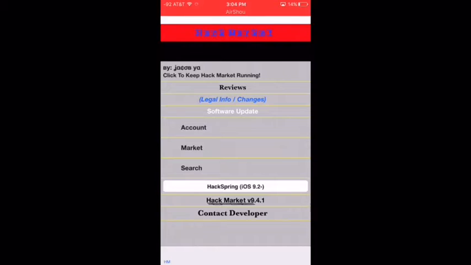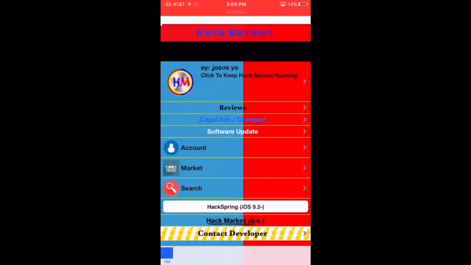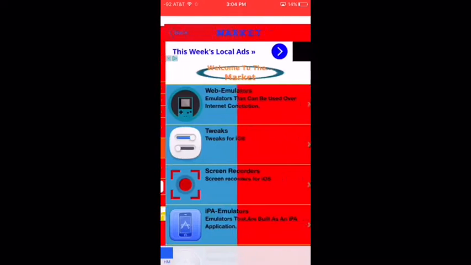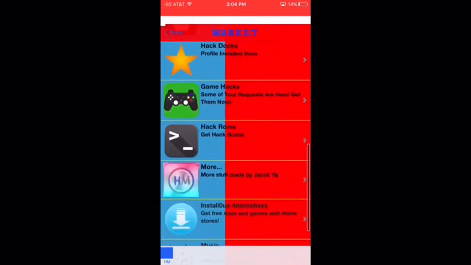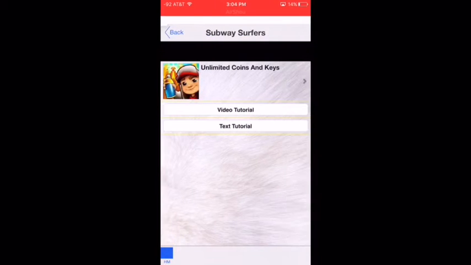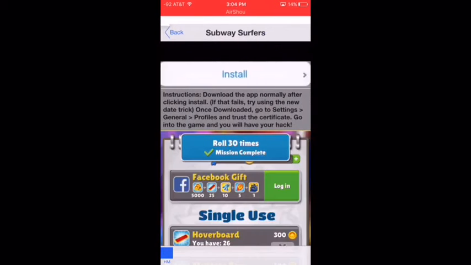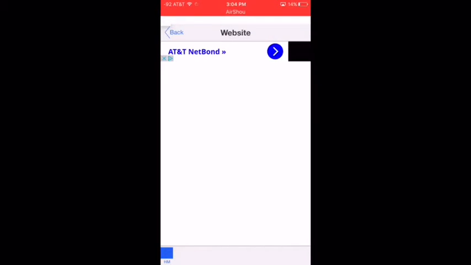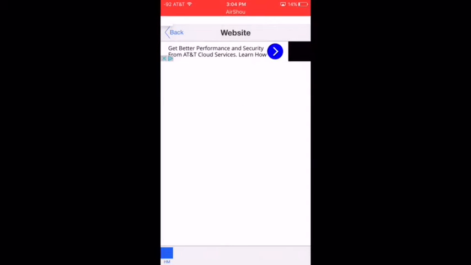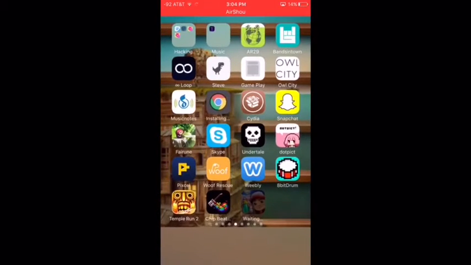Today I will be showing you how to install a Subway Surfers hack on your iOS device. First of all, you want to open up Hack Market. If you don't have Hack Market already, the link to it will be in the description, the tutorial video. So let's head into the Market section, scroll down to the Game Hacks, and open Subway Surfers hack. You want to click on Unlimited Coins and Keys, and then click Install. Wait a couple seconds, click Install again, and go to your home screen.